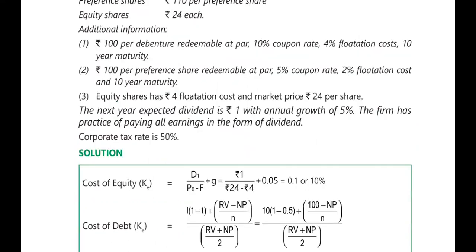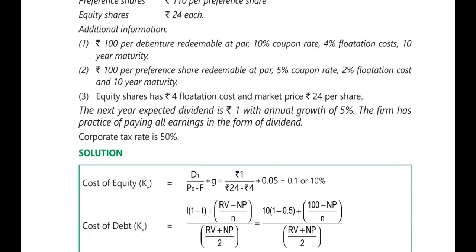So debenture interest is at 10%. The 10% coupon rate he has told you. So 10% of 100 rupees, right? So how much interest will you get? 10 rupees. So we will write 10 into bracket 1, which is the constant there, minus the tax rate. How much is the corporate tax? It is 50%. So 50 divided by 100.